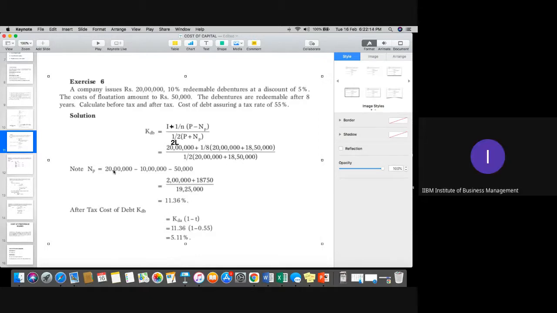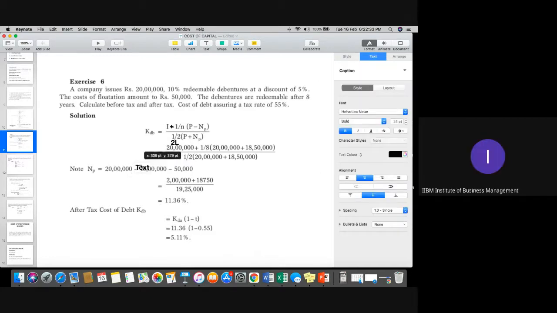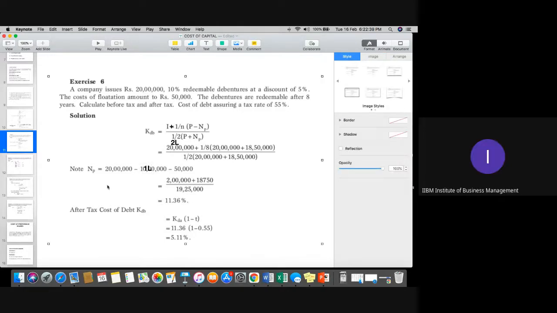Face value means the original price minus discount is given to you. So 5% of your 20 lakh, which is 1 lakh. Again, it is 1 lakh, not 2 lakh. This is your 1 lakh. Minus 50,000. So 20 minus 1 minus 50, which is 18 lakh 50,000. Divided by RV plus NP upon 2. 20 lakh plus 18 lakh 50,000 divided by 2.